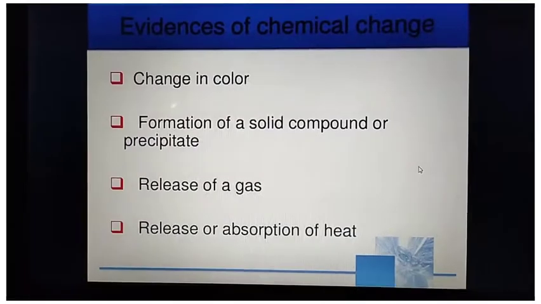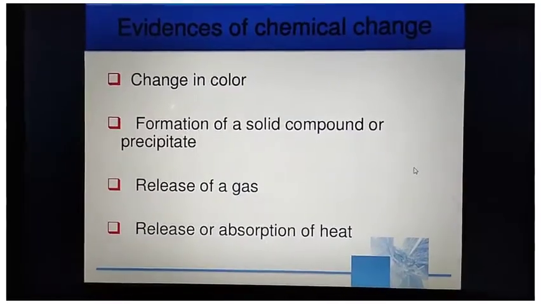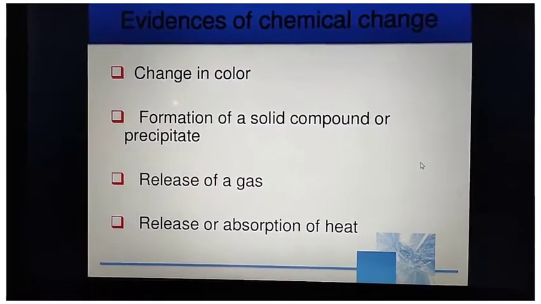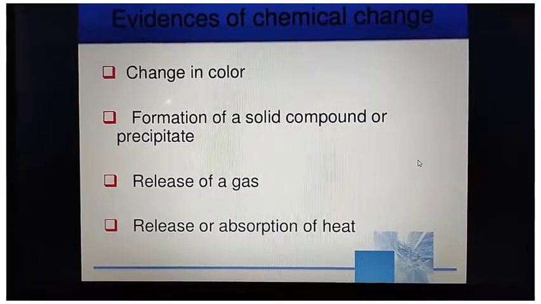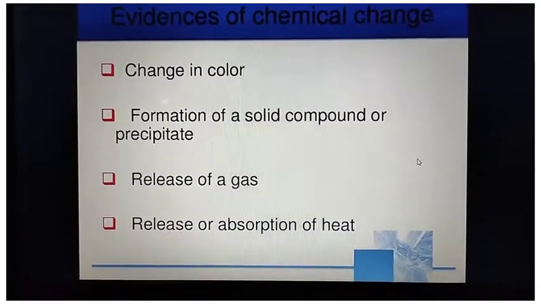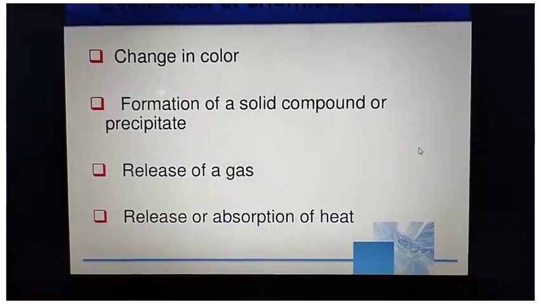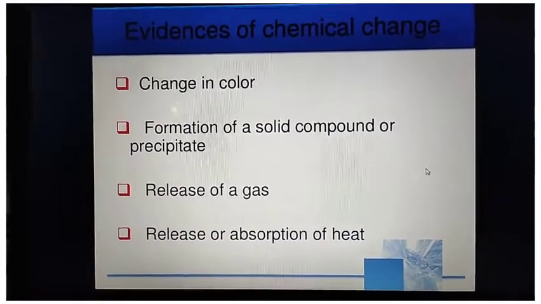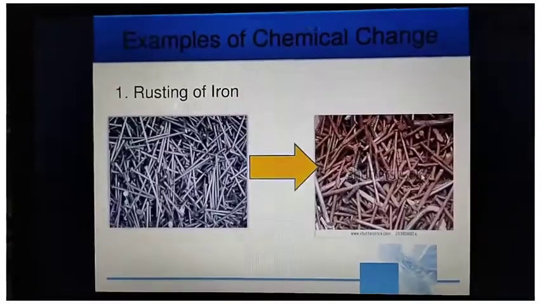If in any reaction the color is changing, then we call that change a chemical change. If a solid compound or precipitate forms, then we also call that a chemical change. Release of a gas, heat or energy, we call it a chemical change. Absorption of heat also, we call it a chemical change.